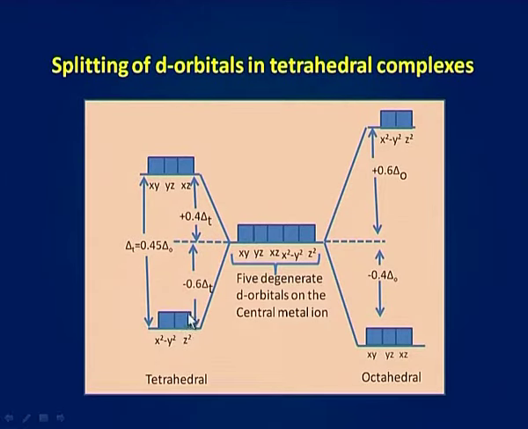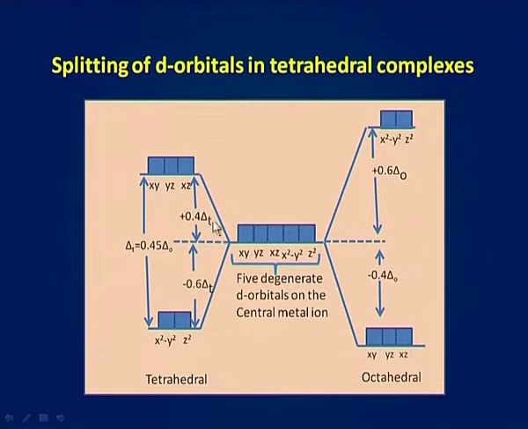Now, since the lobes of t2g orbitals, that is dxy, dyz and dxz orbitals, are lying between the axes, that is closer to the path of the ligands, these orbitals will experience a greater force of repulsion from the ligands than those of eg orbitals, that is dx square minus y square and dz square orbitals, whose lobes are lying along the axis, that is they are lying in space between the ligands. Here you can see the splitting of d orbitals in tetrahedral complexes.